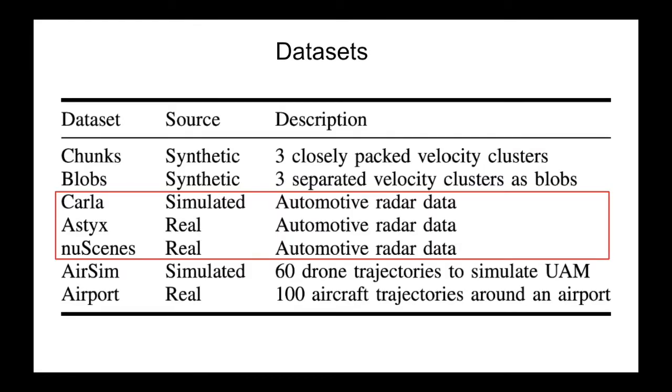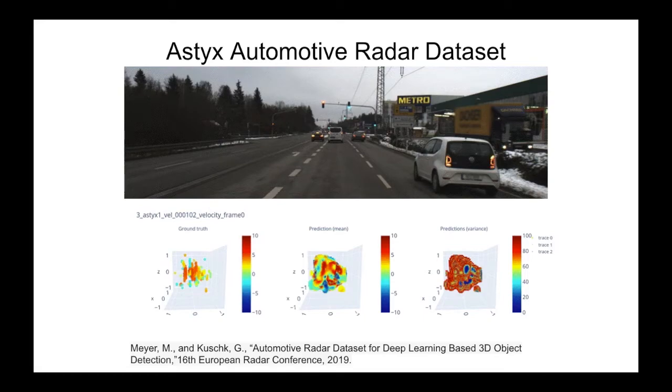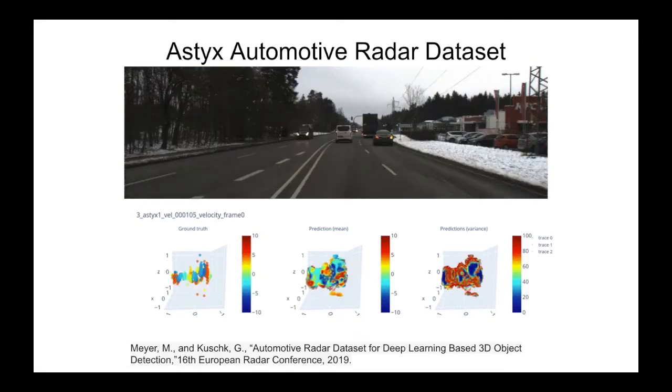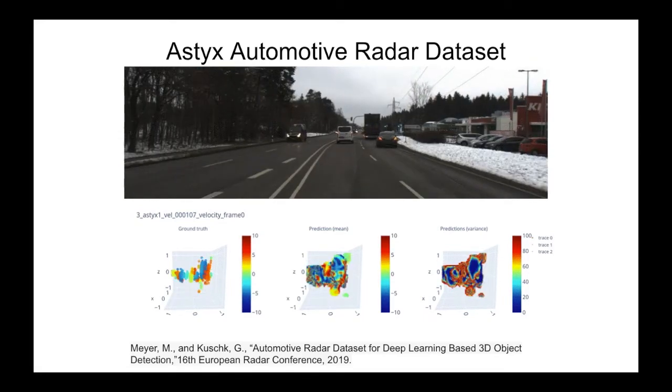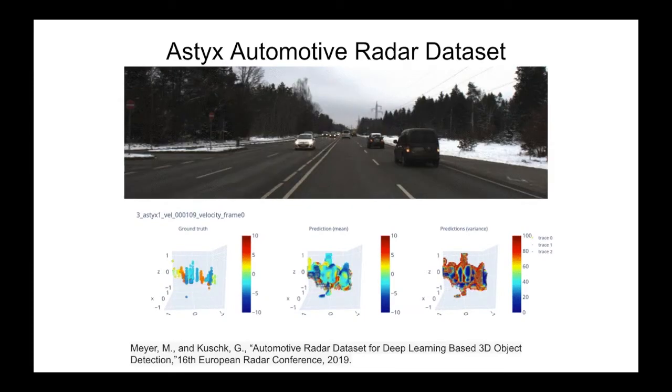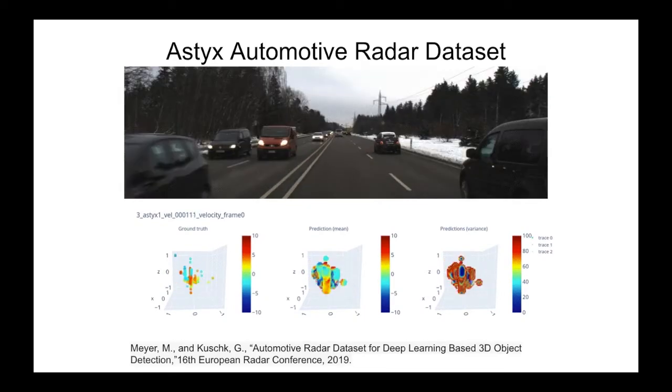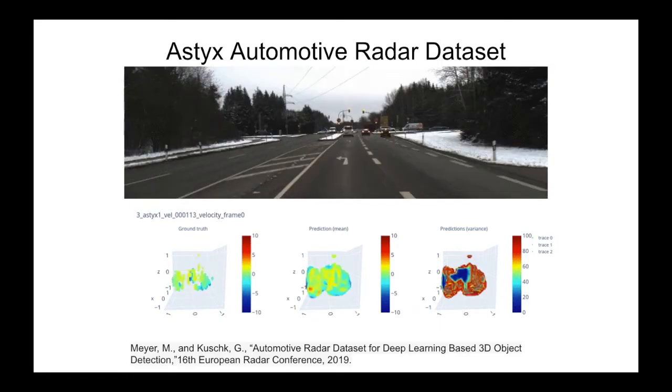We also evaluated our method on three automotive radar datasets. These datasets are obtained from high-fidelity simulators or from real-world benchmark datasets. The automotive datasets are microscopic in scale because they only model the surroundings of an ego vehicle and only have a few data points per scan. As seen here on the A-Sticks automotive radar dataset, our model learns to output high-confidence predictions in the areas where data points are present, while outputting high-variance predictions in the areas where data is sparse.